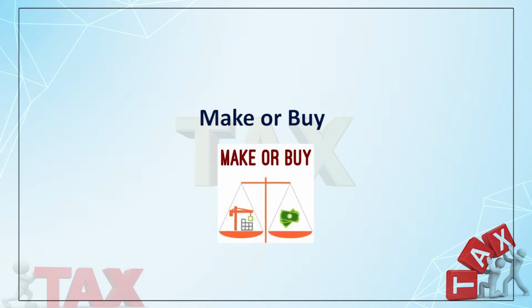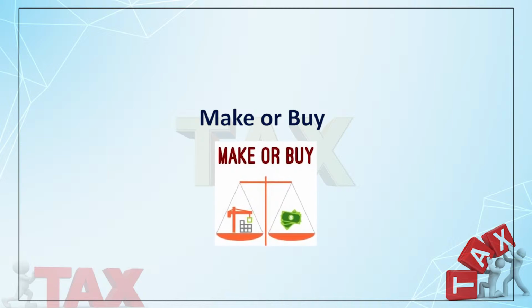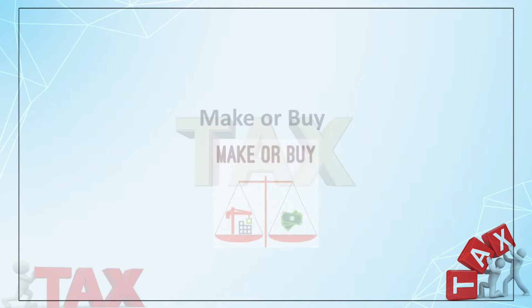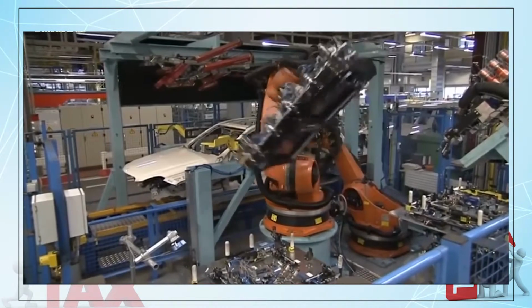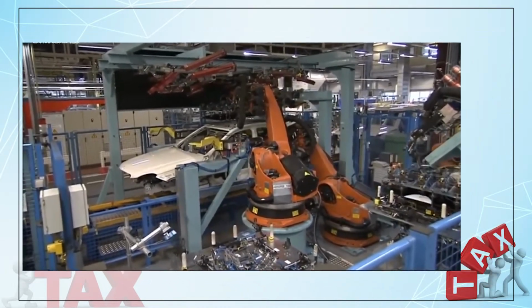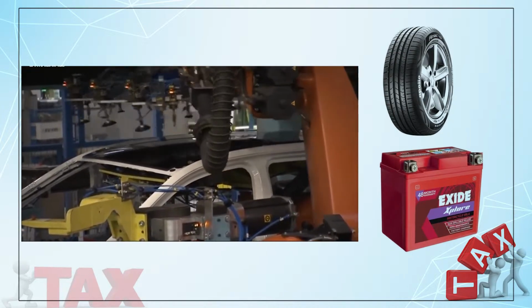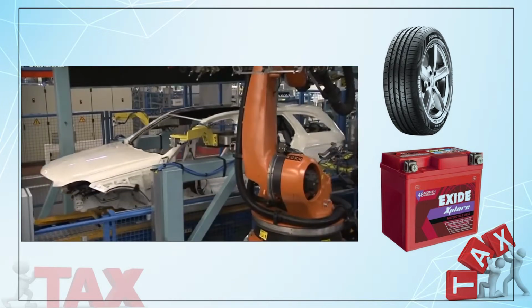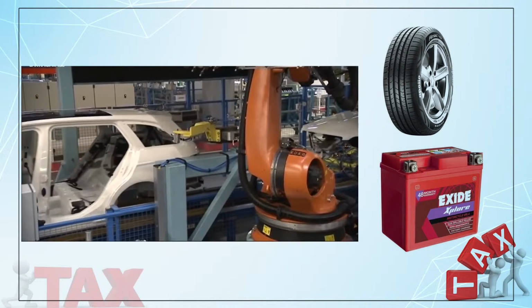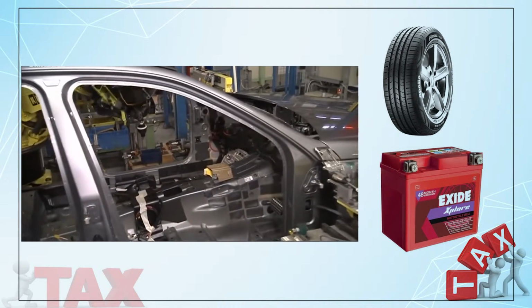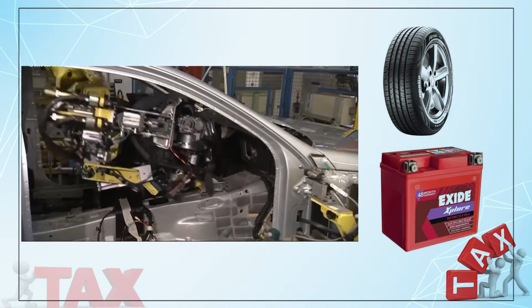Now the specific thing is make or buy. Now what is make or buy? Suppose there is an option, because you will appreciate that in some industries they make something, they buy something. I will give you an example. Say the car industry. Car companies are making cars, but basically they buy tires from other companies, they buy batteries from other companies like Exide or Amaron, and maybe buy tires from Apollo or any other. So now the question is, when a company takes a decision whether these items are to be manufactured or these items are to be purchased, right?